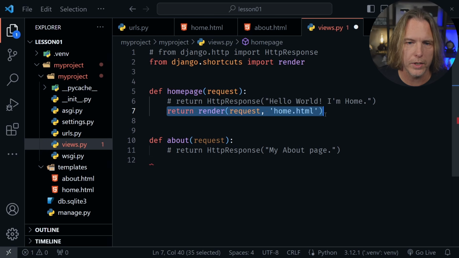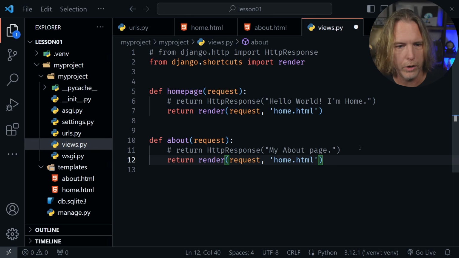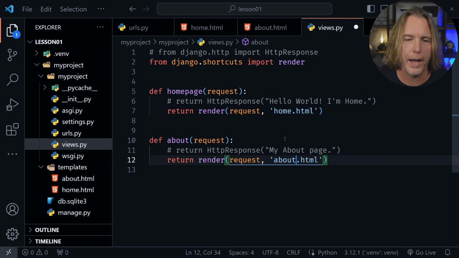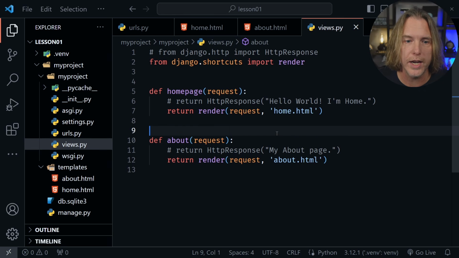I'm going to copy this line for the return render, Control C, come down here into our about function, paste it, once again change home to about. So now I'm referring to that about template. Go ahead and Control S to save this.